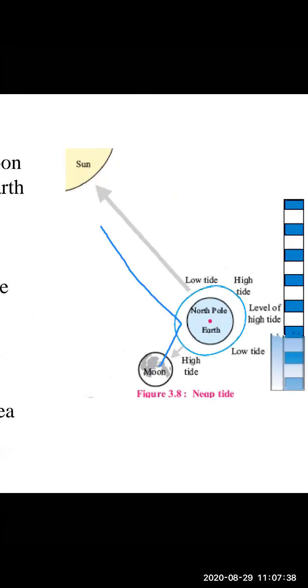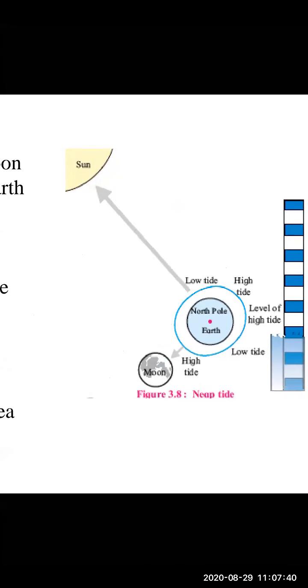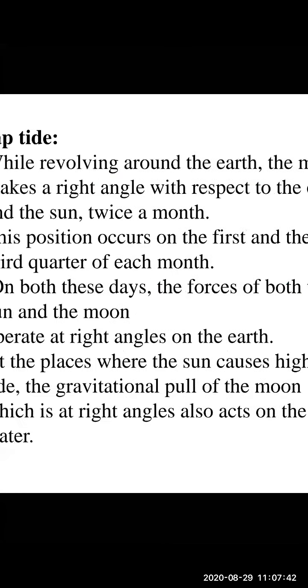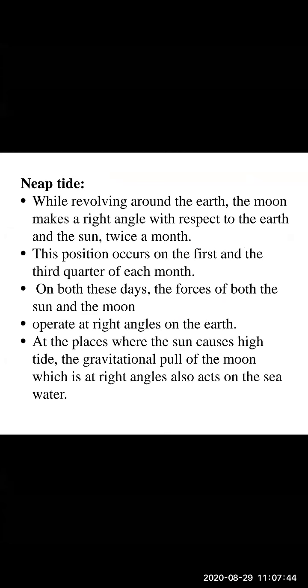While revolving around the earth, the moon makes a right angle with respect to the earth and the sun twice a month. Okay, so this position occurs on the first and the third quarter of each month. So on both of these days, what happens?